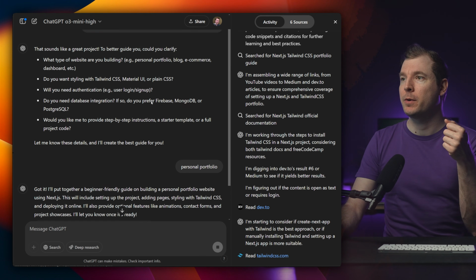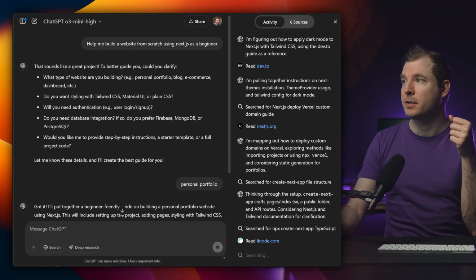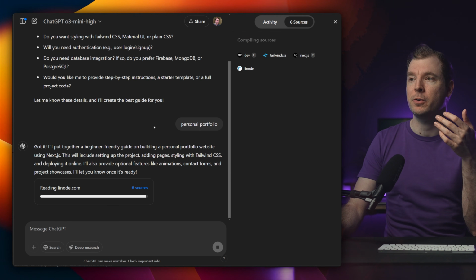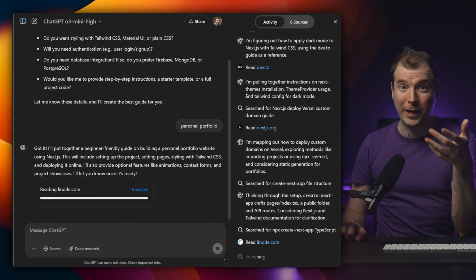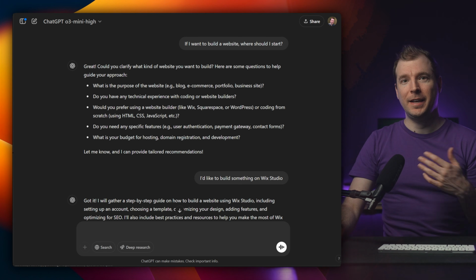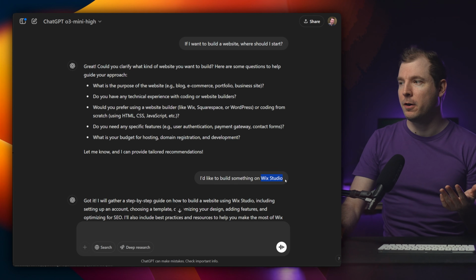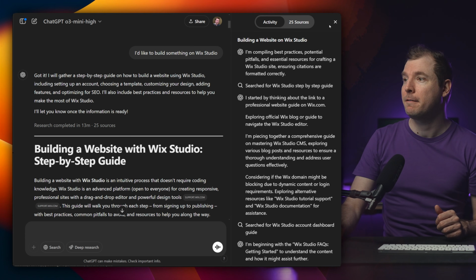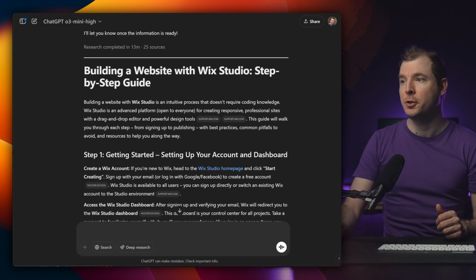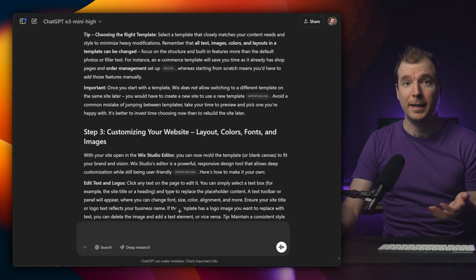Here's one example where I asked it to do that using Next.js, and it goes through and researches different types of source and material in order to put this guide together for me. I've been waiting for this example for way too long, so let's move on to the next one. And here's another example of it putting together a guide for me. I wanted to build something on the no-code platform Wix Studio, and it spent 13 minutes and 25 sources putting together this huge guide about how to create an account, how to build websites using templates, and much more.